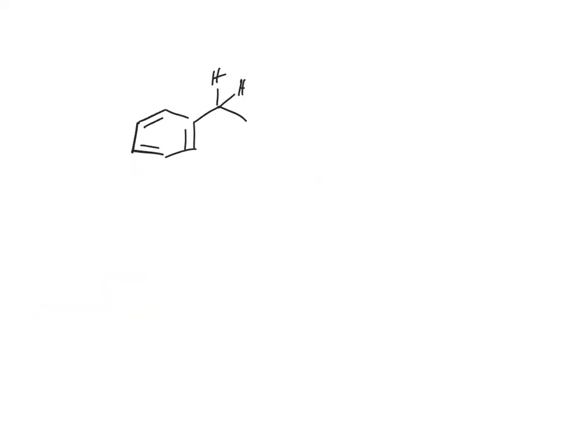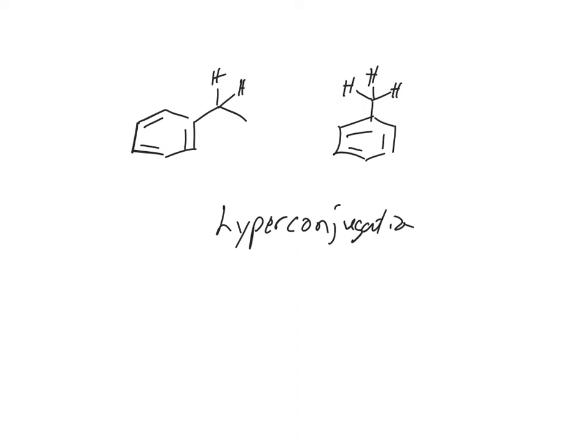Got a good question. So things like that don't have lone pairs, right? So things like ethylbenzene or toluene, why are they considered electron donating groups? To be fair, they're not great electron donating groups, but they still donate electron density to the ring. They don't do it with lone pairs, they don't do it with pi bonds, they do it through hyperconjugation. That's those sigma bonds two bonds away, and they can help donate electron density.